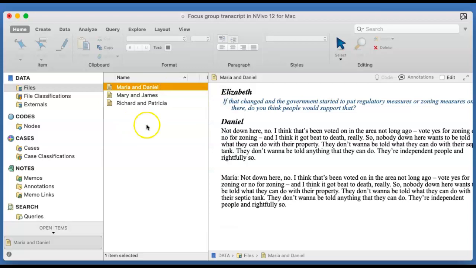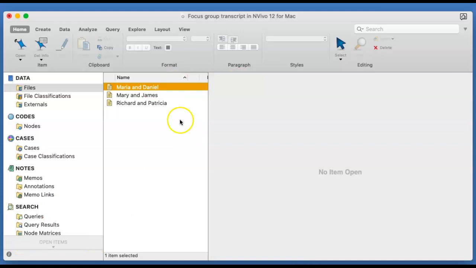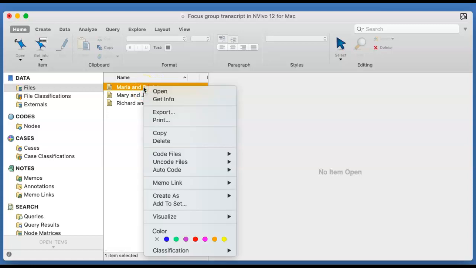So we will just ignore the group and go for one transcript at a time. With this transcript, let me just close this one so you know that we are not focusing on that.